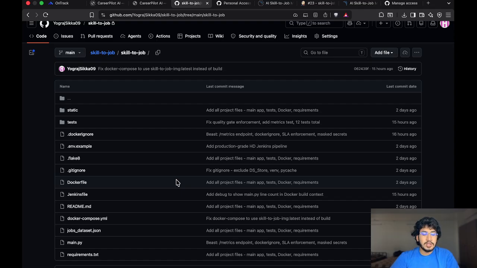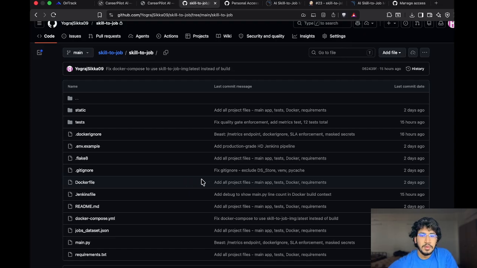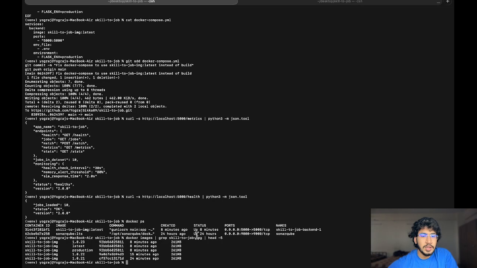Now I will show you what the application actually does before we look at the pipeline. As you can see, I ran the command here to check its health.